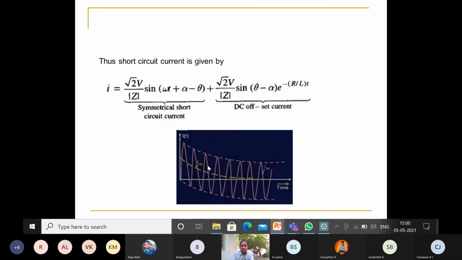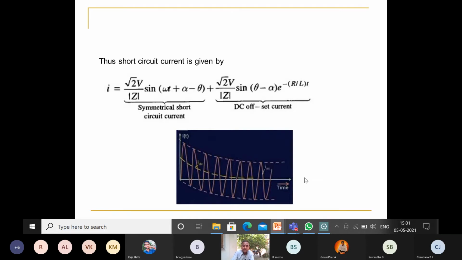One is the symmetrical component, for which we have given the expression, and the DC offset component is continuously decaying with respect to time. One is the AC component IAC, another is IDC. Both are produced under the short circuit. The DC offset current is a continuously decaying quantity. This is the transient period. After the transient period, in the steady state period, the decaying DC component dies out and the remaining is the AC component.